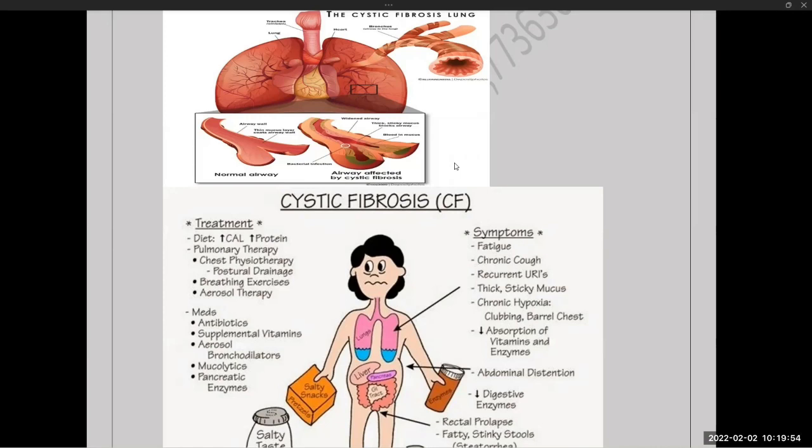And there will be barrel chest. Okay, the chest circumference alters and the chest will look like a barrel. And decreased absorption of vitamins and enzymes, abdominal distension, decreased digestive enzymes. So what are the digestive enzymes? See, amylase and lipase and pepsin, trypsin, all these kinds of digestive enzymes are normally produced by the pancreas. So the pancreas is necessary to produce and release digestive enzymes. The pancreas is also considered an exocrine gland.